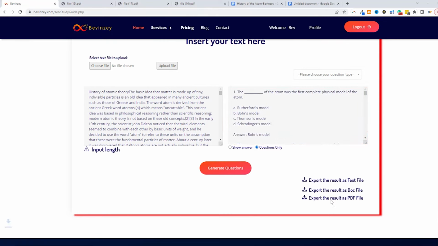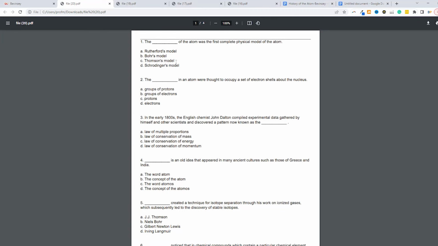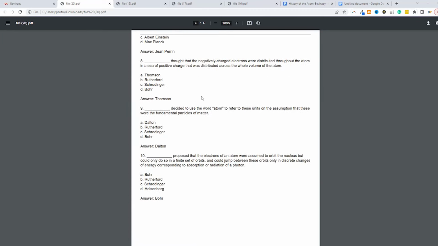So I'm going to download this as a PDF and open this up. Then we have, once again, at the top, just the questions with the options. So you can go through this as a self-assessment. Then all the way at the bottom, you're going to have the question with the options and with the answer. So you can add all of this to your study resources. And right here, what you have is your study guide. So you have the question, you have the distractors or the options, and then you have the answer to the question.